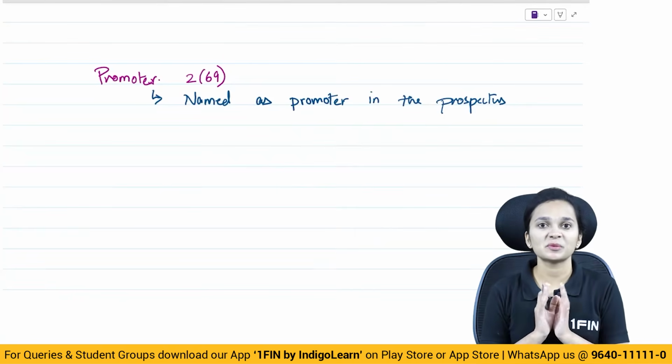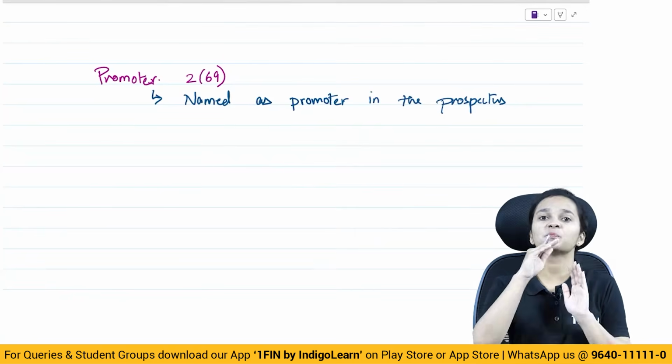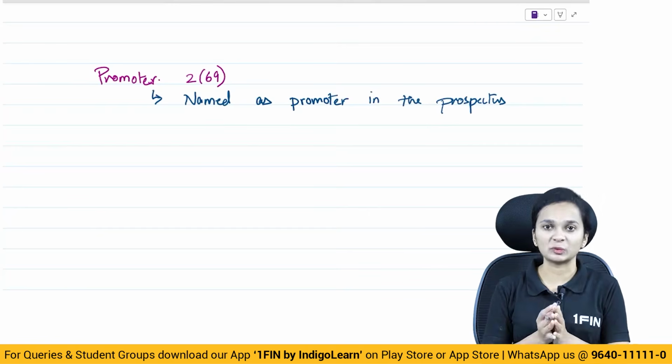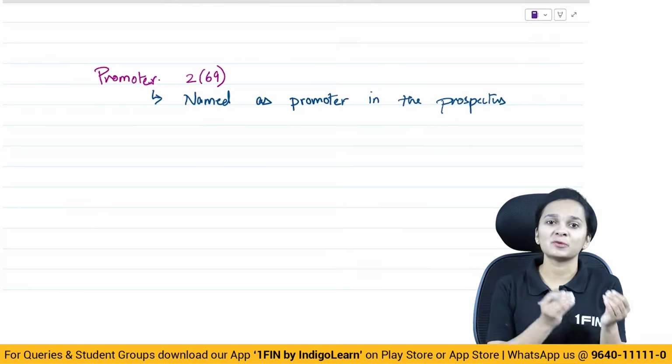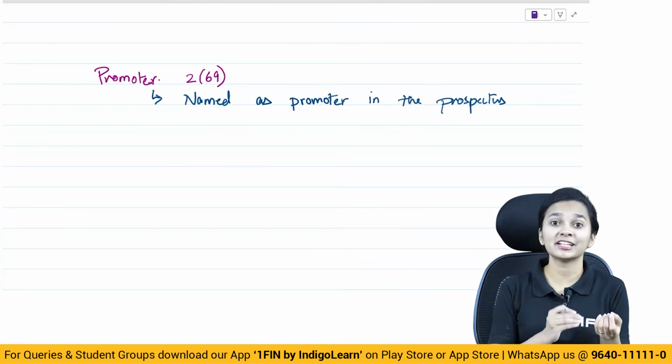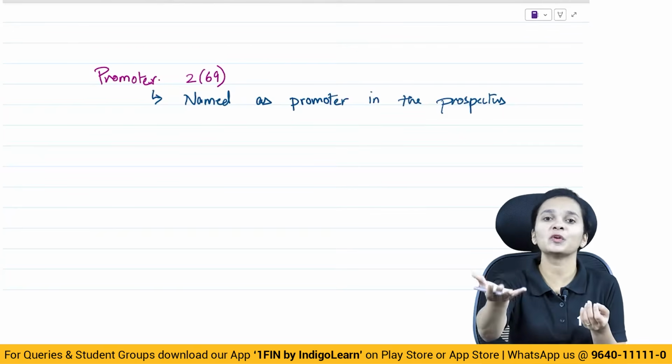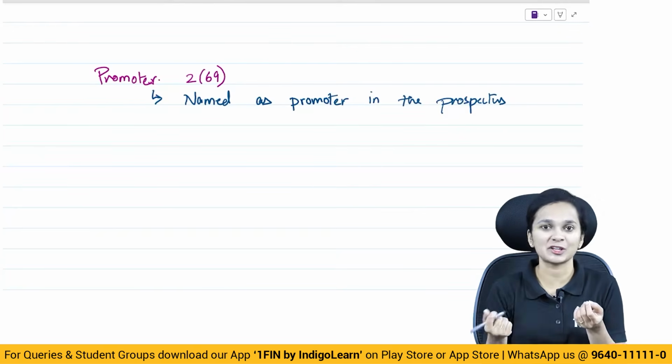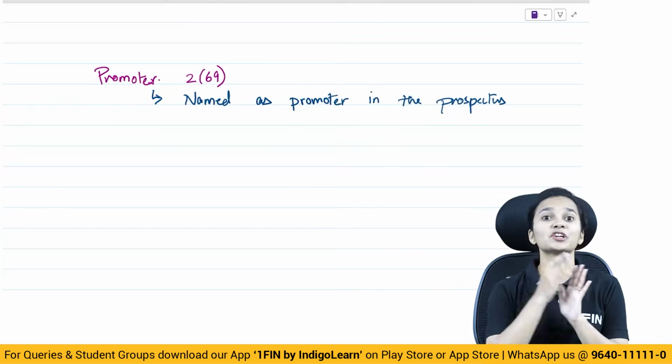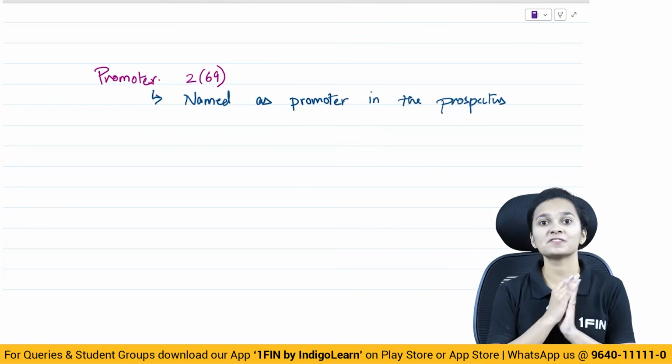Named as a promoter in the prospectus means what? So prospectus is basically a document which is like an advertisement, like an invitation to the public to come and subscribe to the securities of the company. So prospectus contains details of several things.